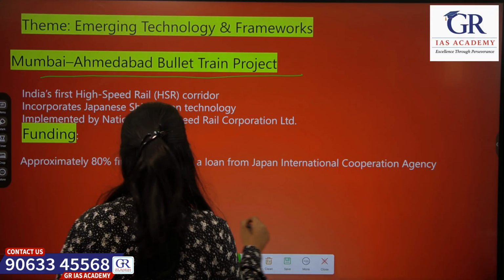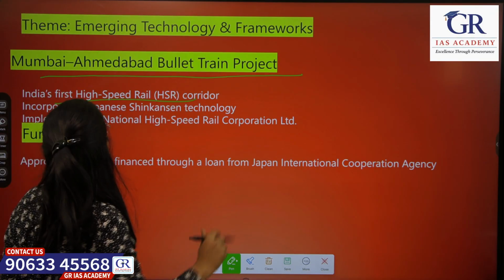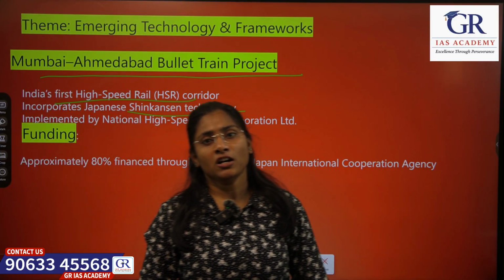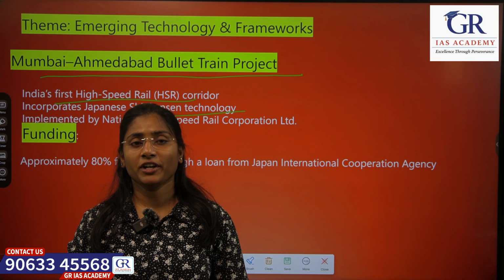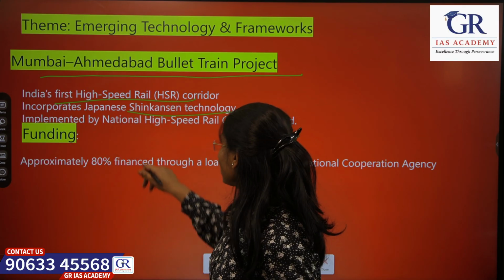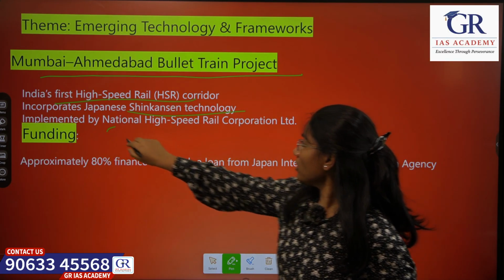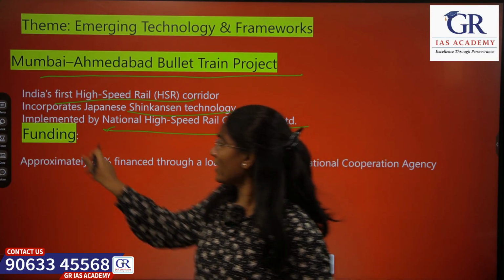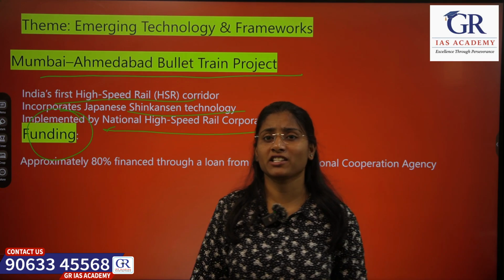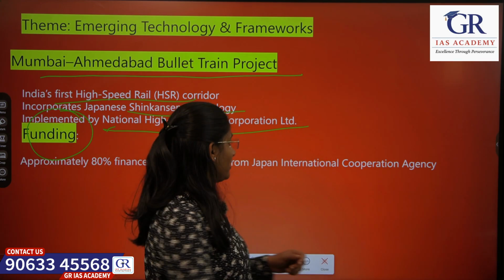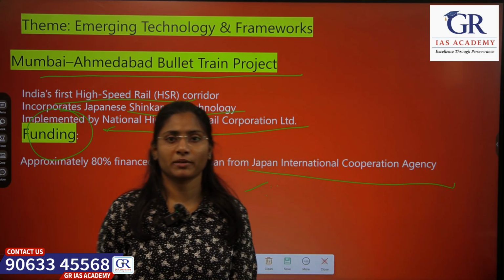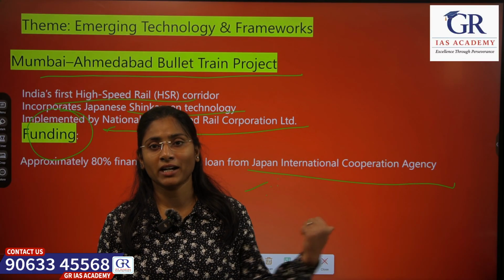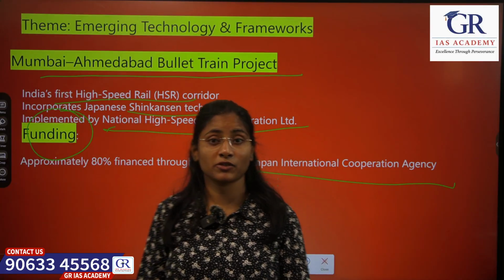It is India's first high-speed rail project. It uses Shinkansen technology. And who is involved in this? NHSRCL. It implements this project. And funding. Funding is mostly done by JICA. JICA is nothing but the Japan International Cooperation Agency. Here we are not taking the help of the World Bank but JICA. 80% of funding comes from JICA.